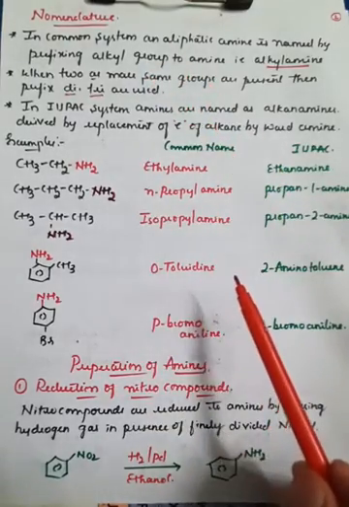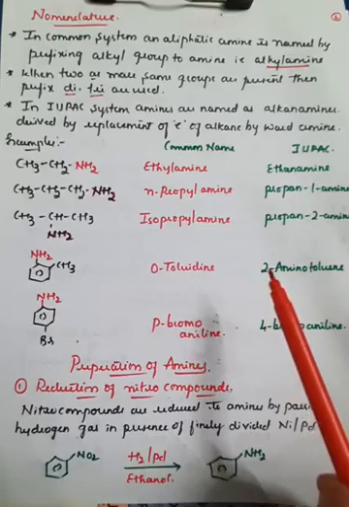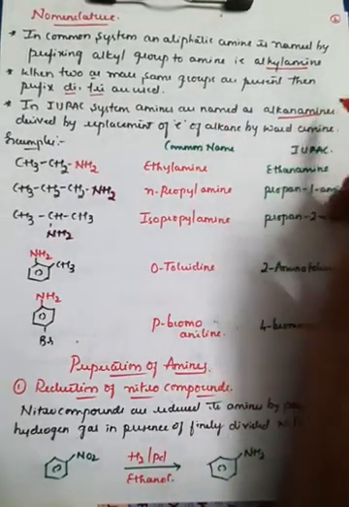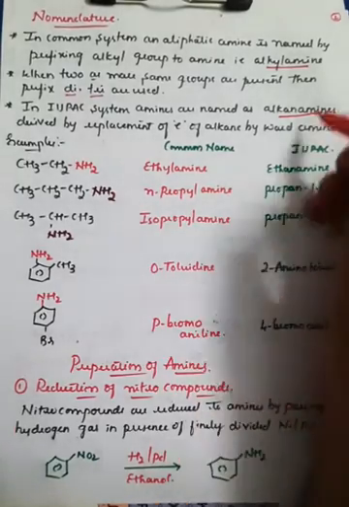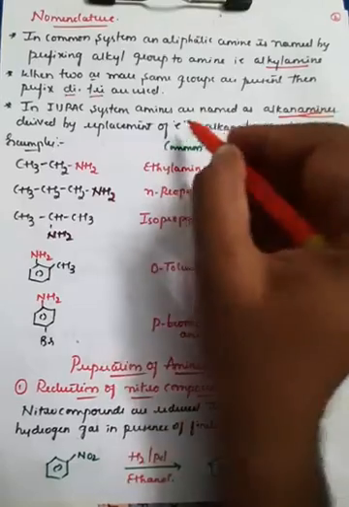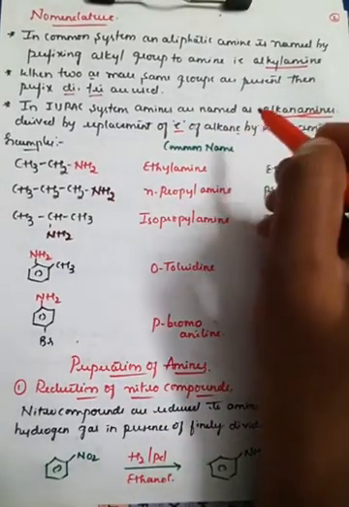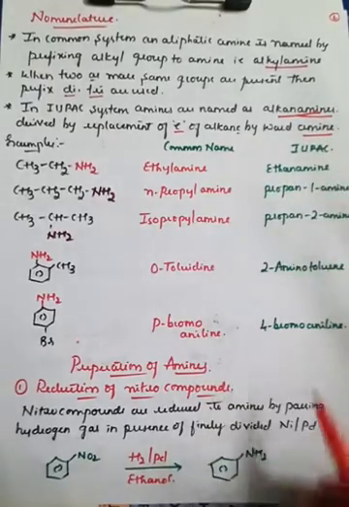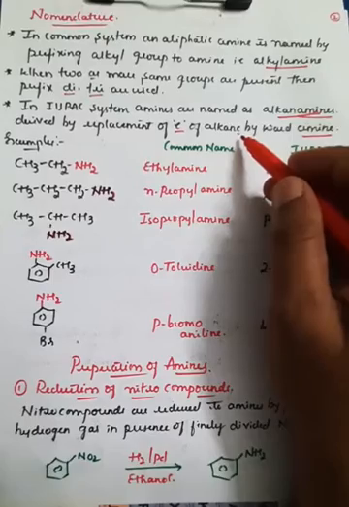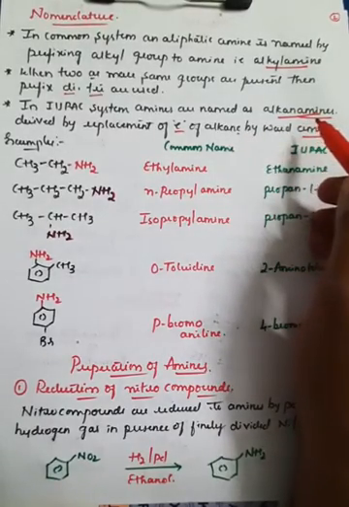But in case of the IUPAC system, the amines are named as alkanamines. These alkanamines are derived by replacement of the E. In the alkane, the word ending with E is replaced by the word amine. So therefore, there are two systems of naming.